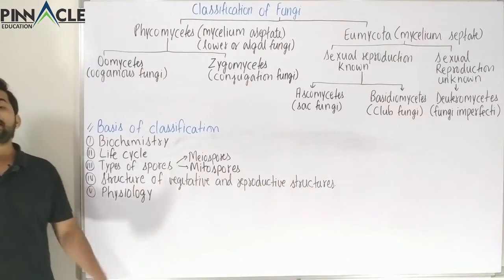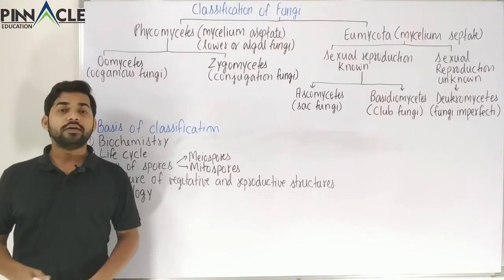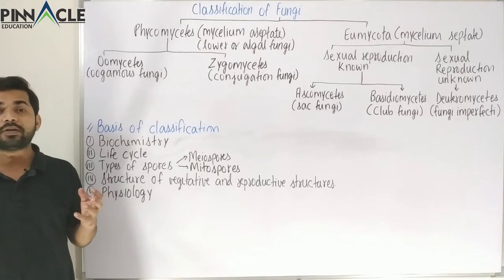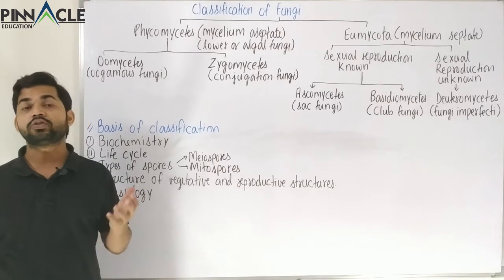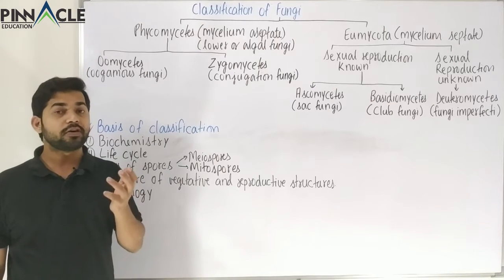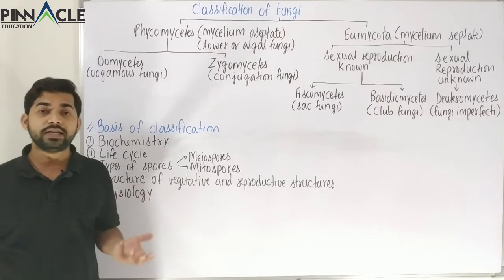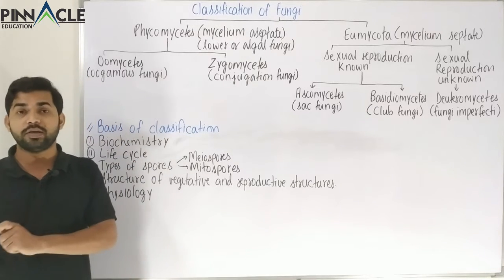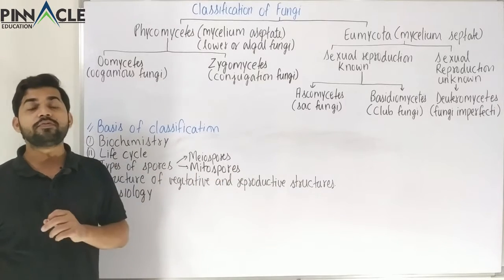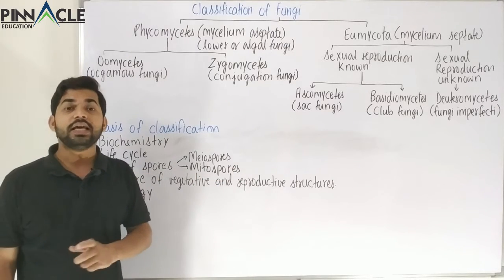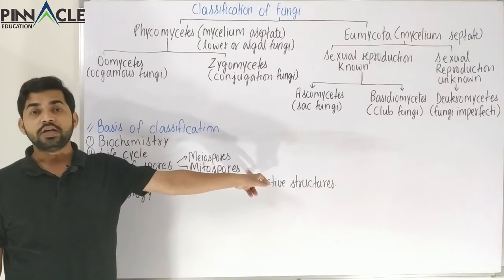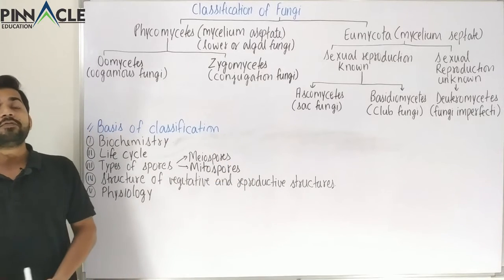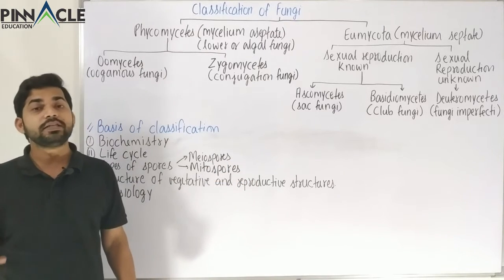Now the third is the type of spores. In this chapter we have studied various types of spores, for example the zoospores, sporangiospores, chlamydospores, and the arthrospores, which are also called oidia, and also the conidia. These were the various types of spores involved in asexual reproduction. All those spores involved in asexual reproduction come under the mitospores. But we have also studied ascospores and basidiospores.